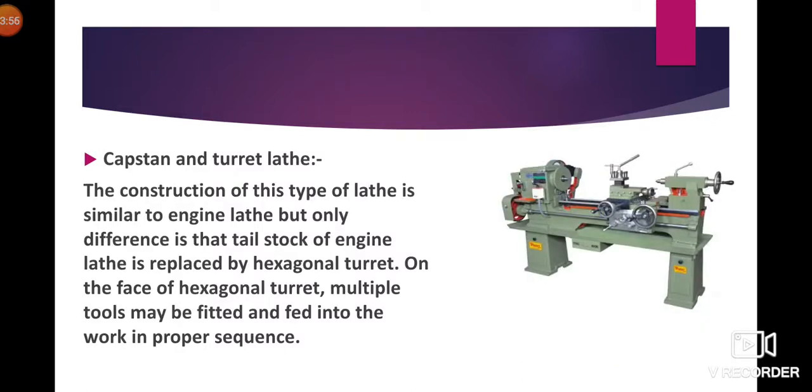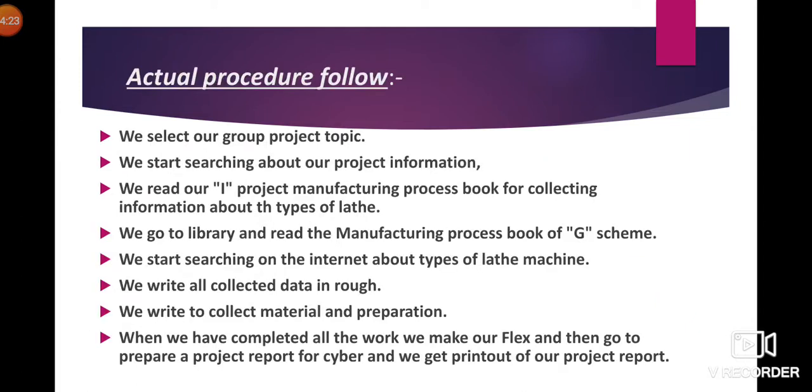Now, capstan and turret lathe. The construction of this type of lathe is similar to engine lathe, but the only difference is that the tailstock of the engine lathe is replaced by a hexagonal turret. On the faces of the hexagonal turret, multiple tools may be fitted and fed into the work in proper sequence. As shown in the figure, the tailstock is replaced by a hexagonal turret, and in that position various attachments can be fitted for the operation.